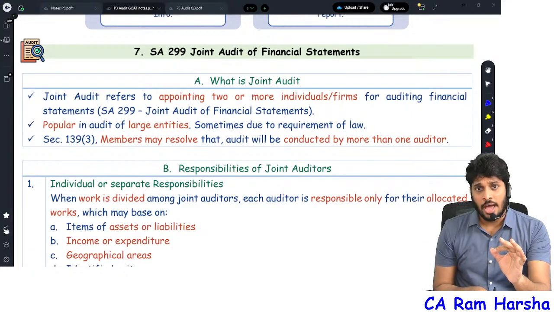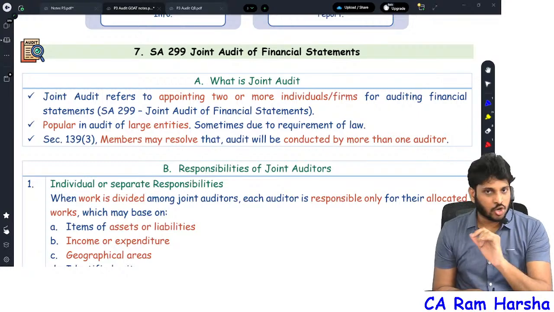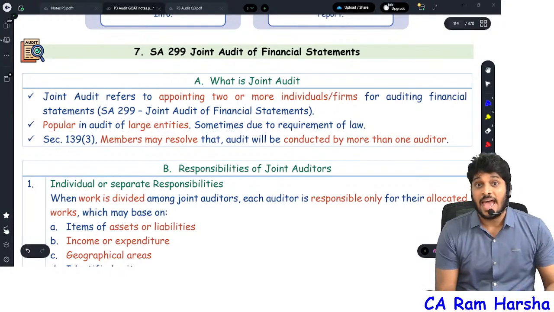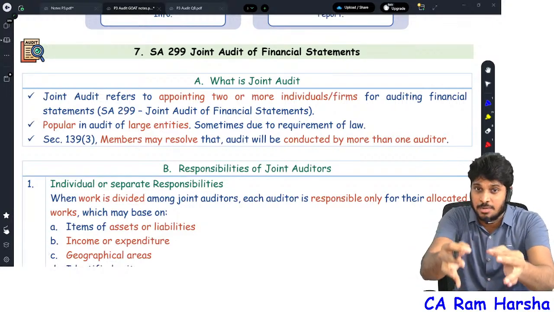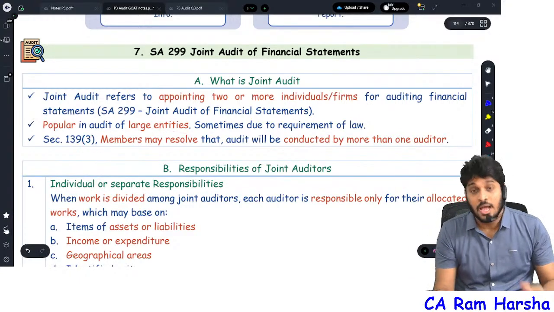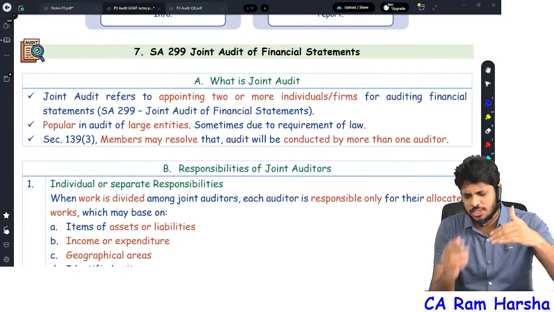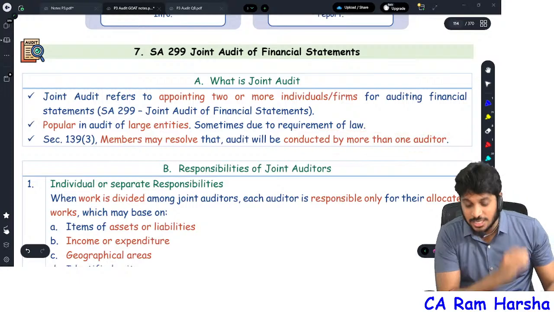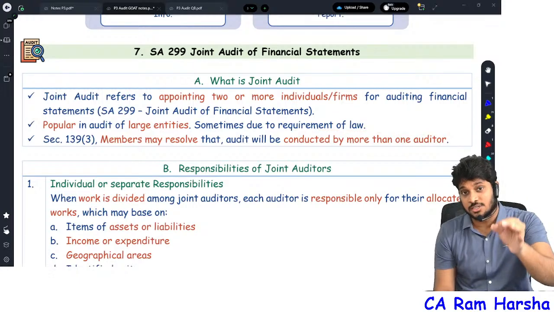Is it true? Absolutely not. Actually, joint audit is not discussed anywhere in the section directly, but in 139 subsection 3, as a footnote in the explanation or proviso, shareholders were given a power to appoint more than one auditor. Indirectly, through this section, joint audit provision is discussed in the Companies Act.